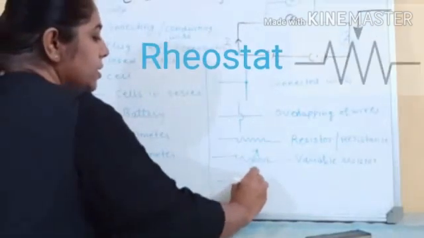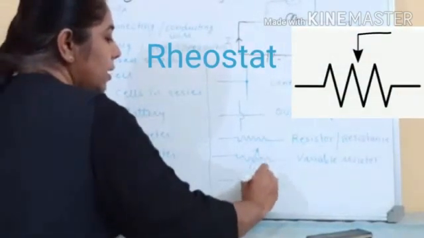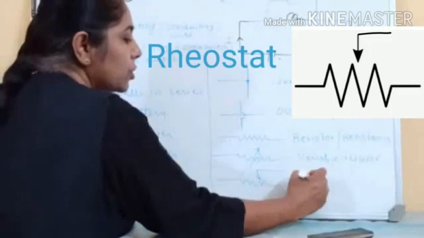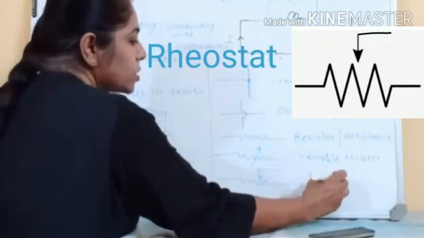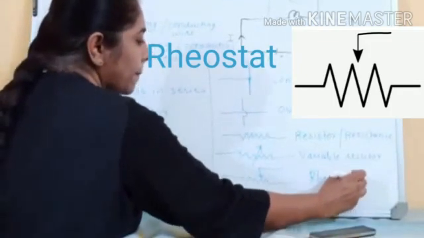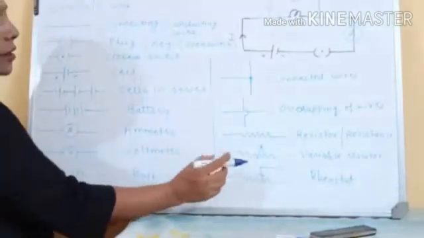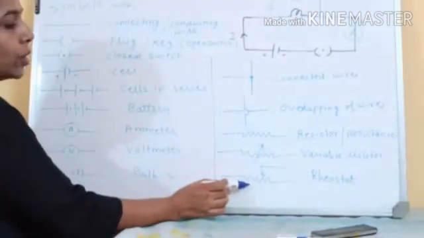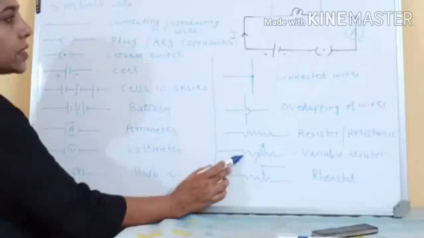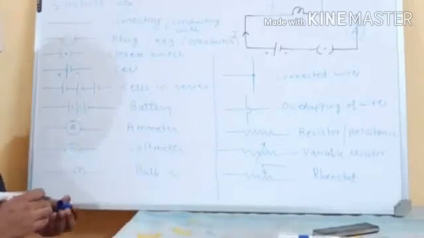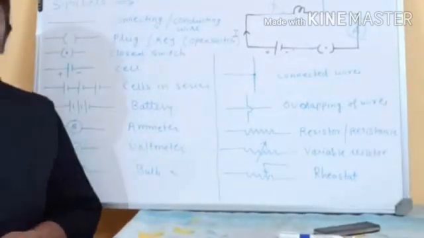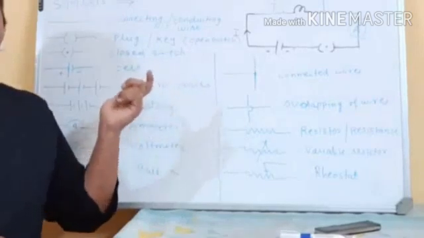If the symbol is like this, it is again a variable, but it is known as a rheostat. Rheostat. Here the value is not known to us. Here the value of that resistance is known to us. So these are a few symbols which we use in the electric circuit.